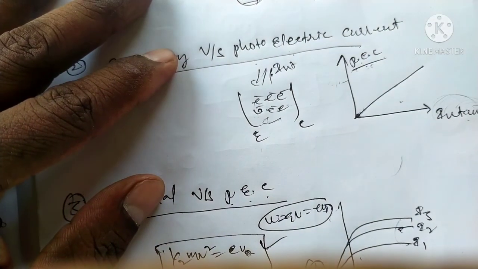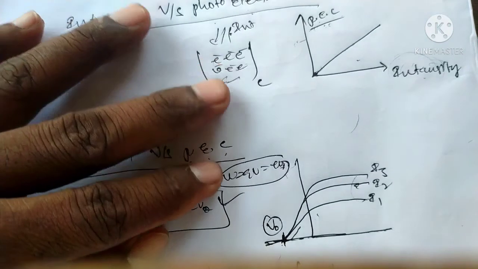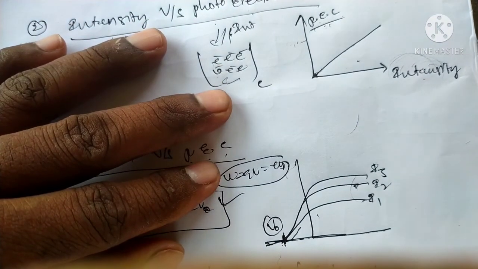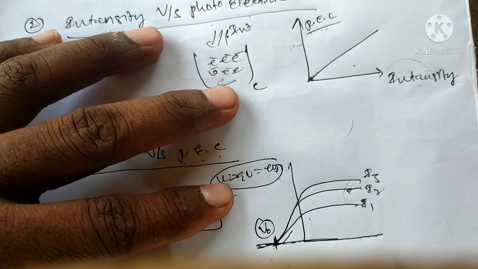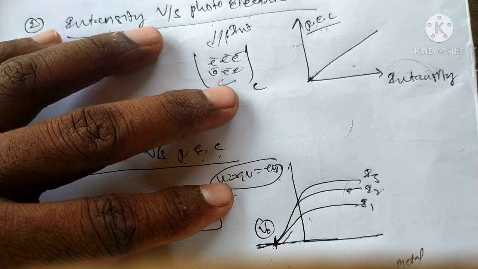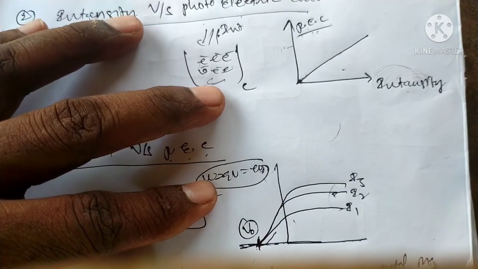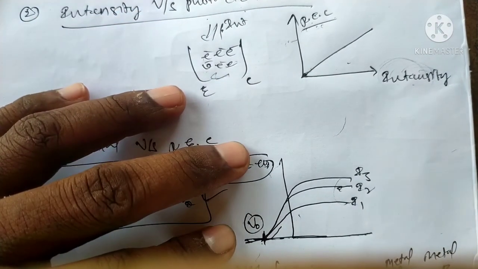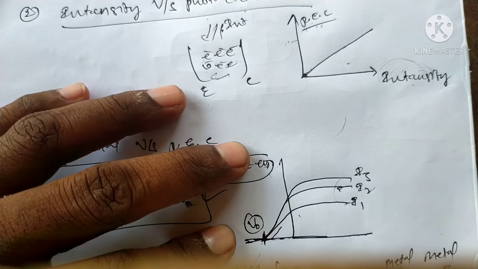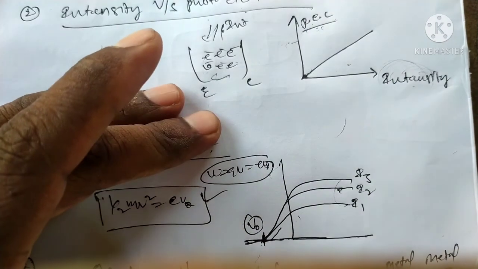Stopping voltage versus frequency is proportional, a straight line. That is the first case. In the second case, there is metal 1 and metal 2, metal A and metal B. This is frequency, and this is stopping voltage.